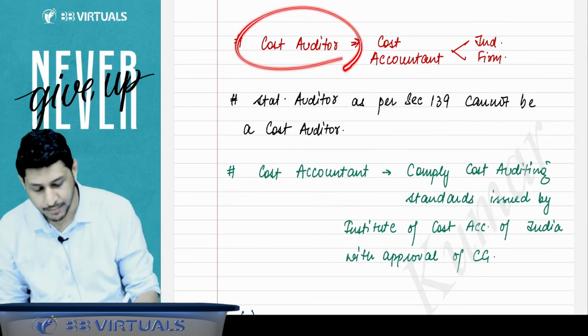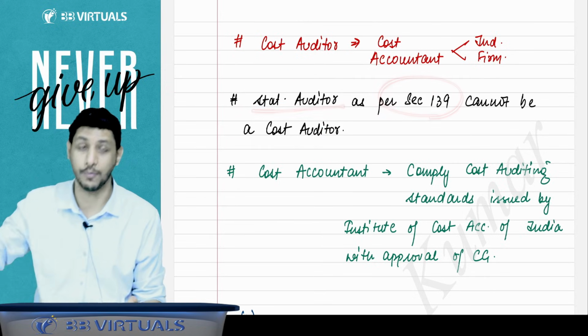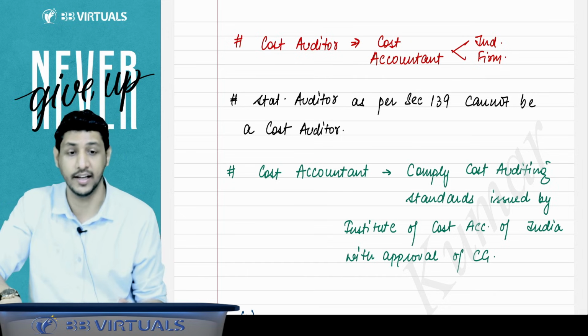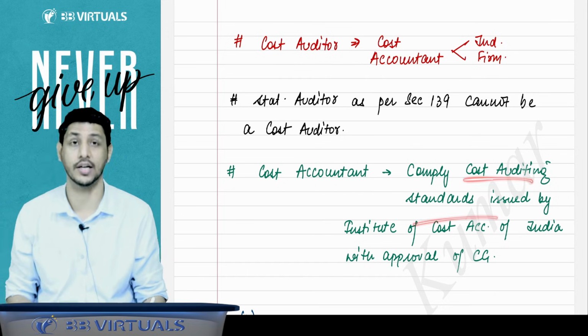The cost auditor can be a cost accountant, can be an individual, can be a firm. The stat auditor who was appointed as a stat auditor under section 139 cannot be the cost auditor. And the cost accountant shall comply with the cost accounting standards.